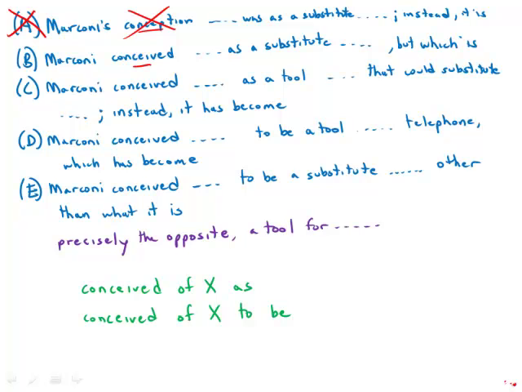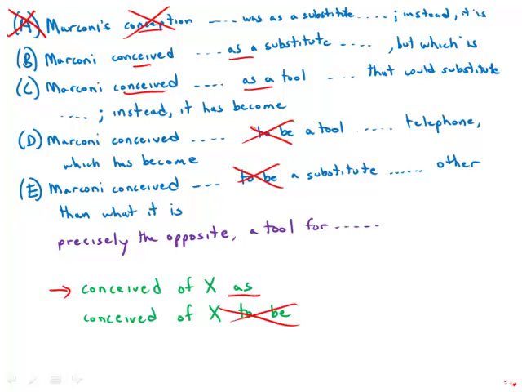The next thing I'll talk about is the idiom with the verb conceived. Conceived of X as, conceived of X to be. The as is correct and the to be is incorrect. So right away, that nukes answer choices D and E. B and C have the correct conceived as, conceived as.